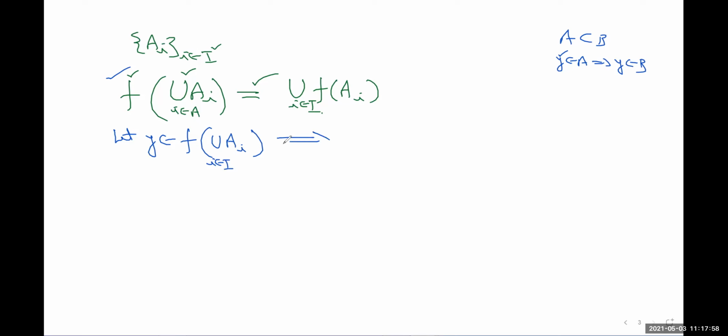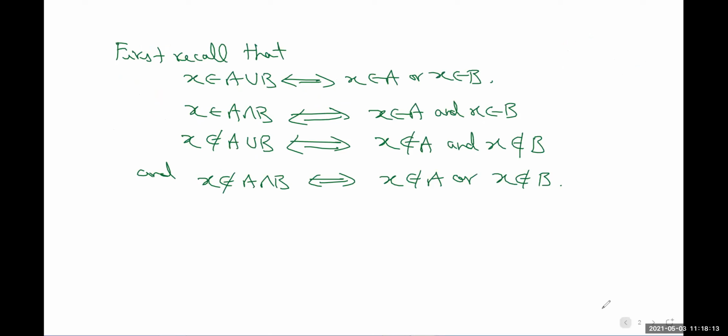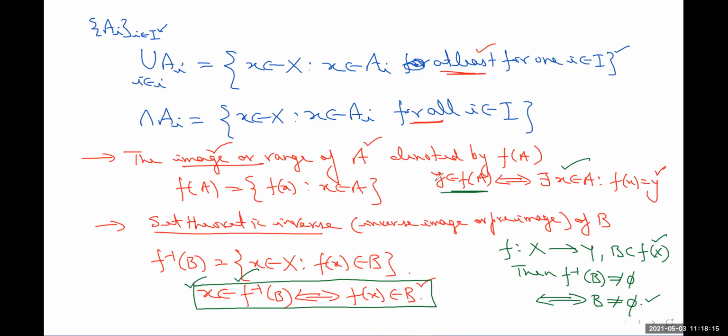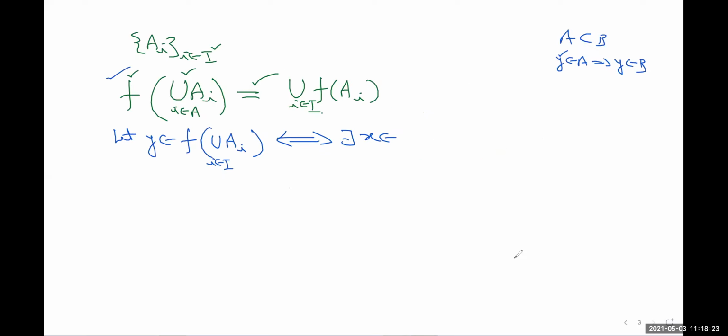Whenever y belongs to f of the union of A_i, just use the definition of direct images. Look at this definition: when you say that y belongs to f of A, this implies there exists x from the set A such that f(x) equals y. The proof is very simple.